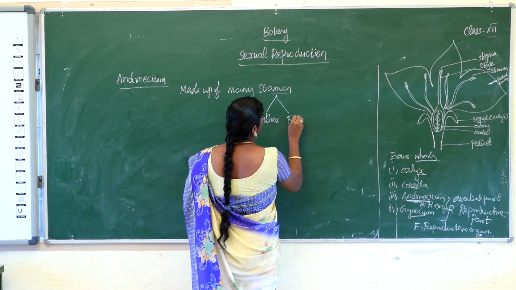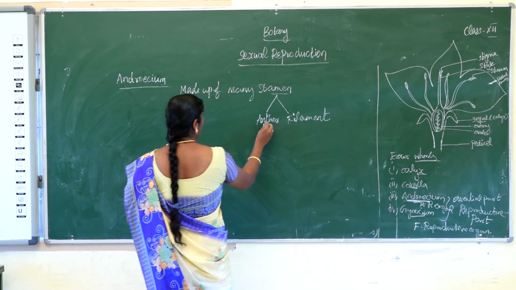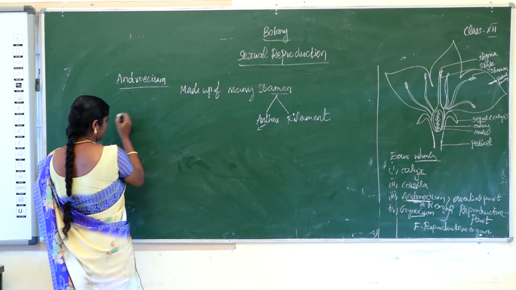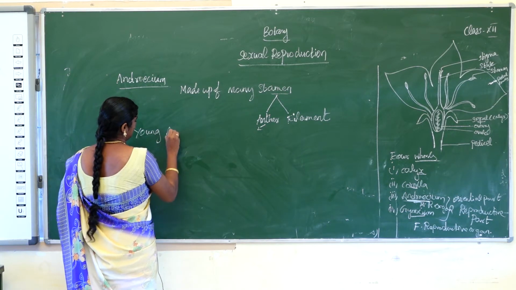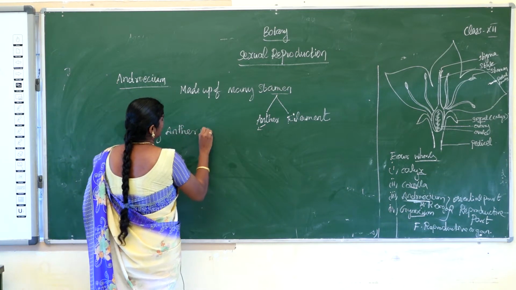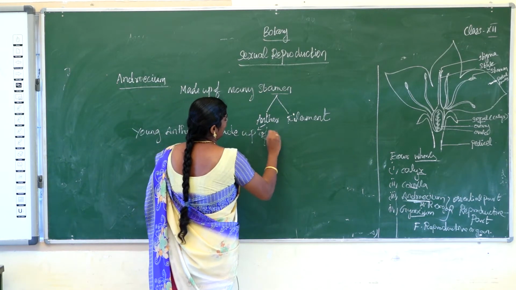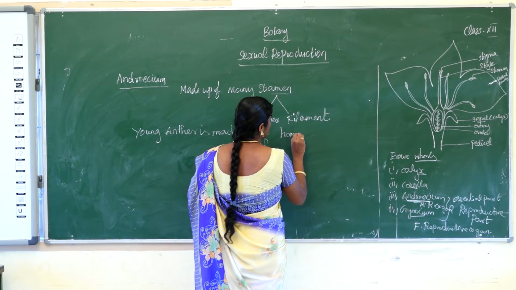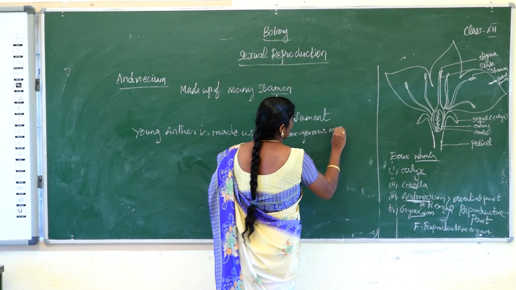First one anther, second one filament. The young anther is made up of a homogeneous mass of cells. Homo means the same.